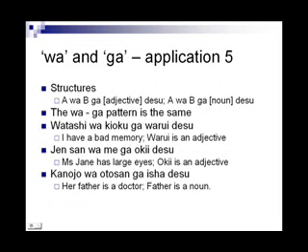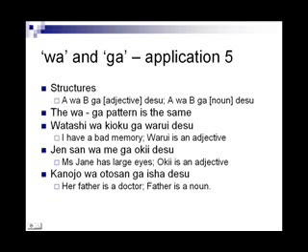Now let us consider the structures used with the adjectives and nouns. Consider the structures X wa Y ga adjective desu, and X wa Y ga noun desu. The terms within square brackets indicate the nature of the words to be used when we discuss the structure. The wa, ga pattern is the same, but it is just that other parts of the sentence are different and we should understand the pattern.